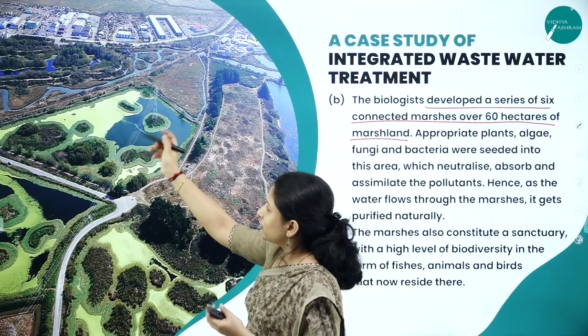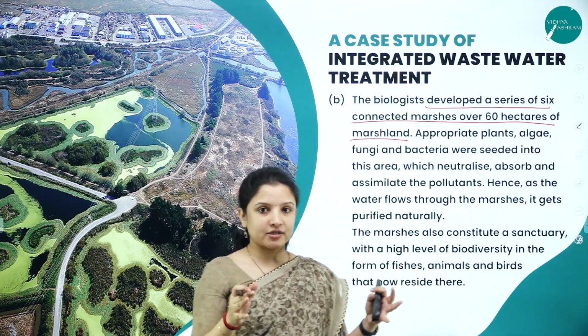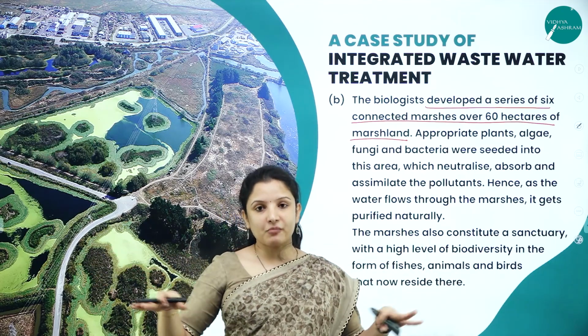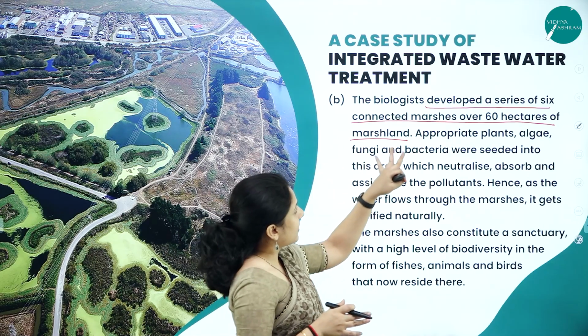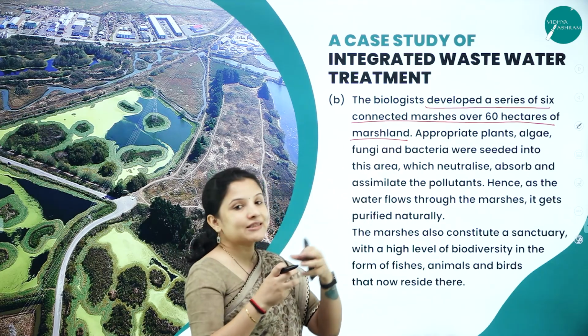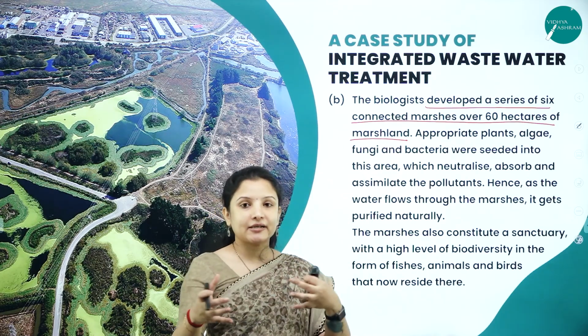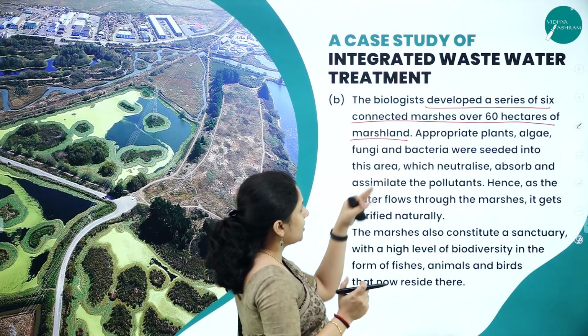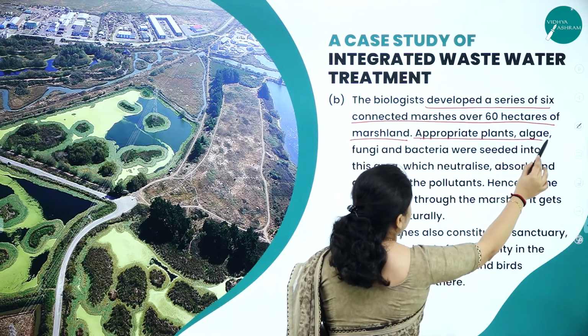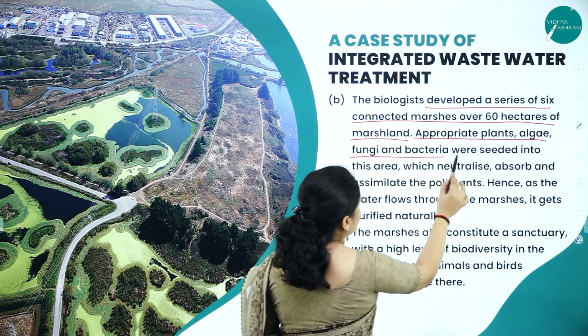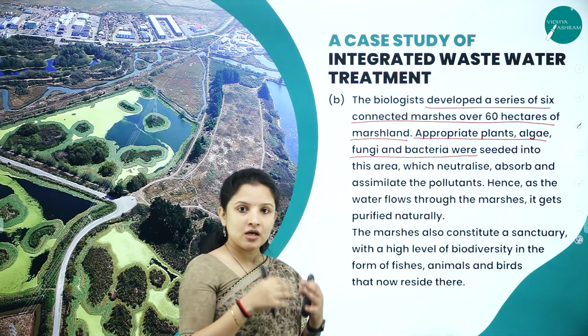So what they did was, they divided these marshes, that is, 60 hectares of marsh, into 6 marshes and interconnected them. Next, they introduced appropriate plants, algae, fungi and bacteria into those marshes.